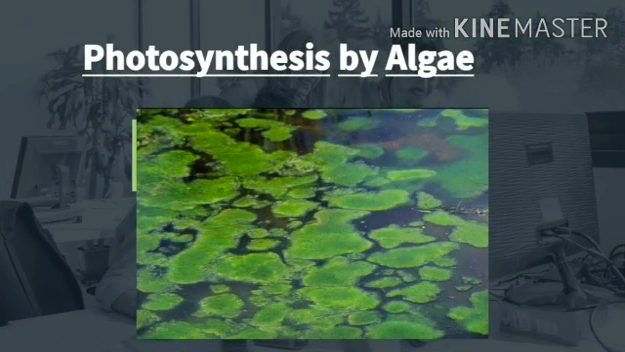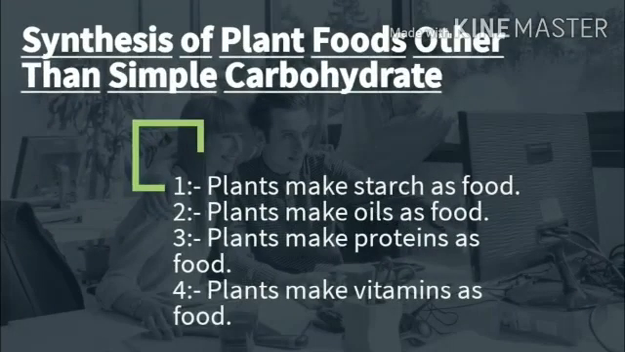Next point is photosynthesis by algae. What is algae? Algae are a large group of simple plant-like organisms. Algae contain chlorophyll and produce food by photosynthesis just like plants. Our next point is synthesis of plant food other than simple carbohydrates like glucose. The plants use the simple carbohydrate glucose to make many other foods such as starch, oil, protein and vitamins. These are discussed one by one.